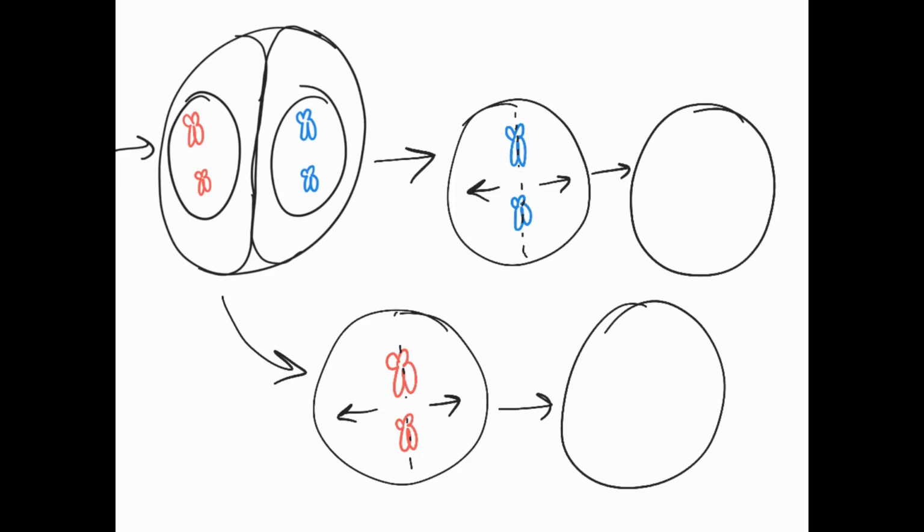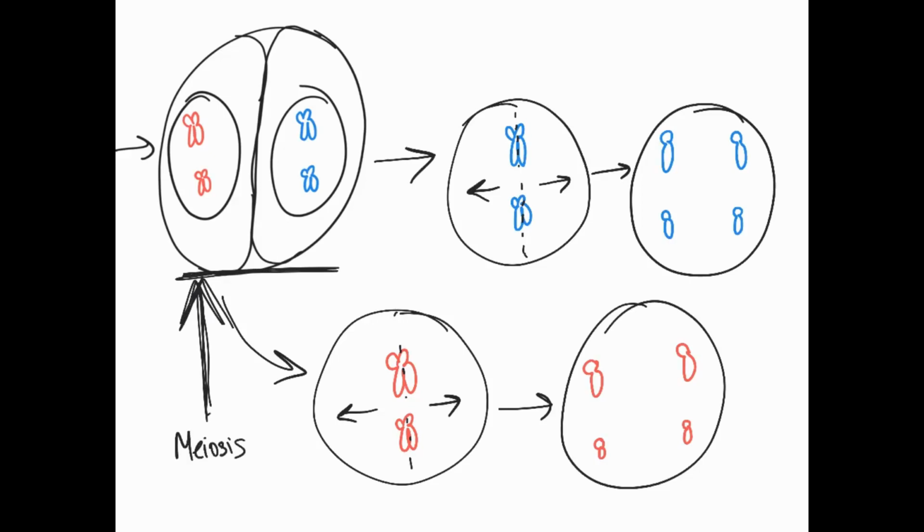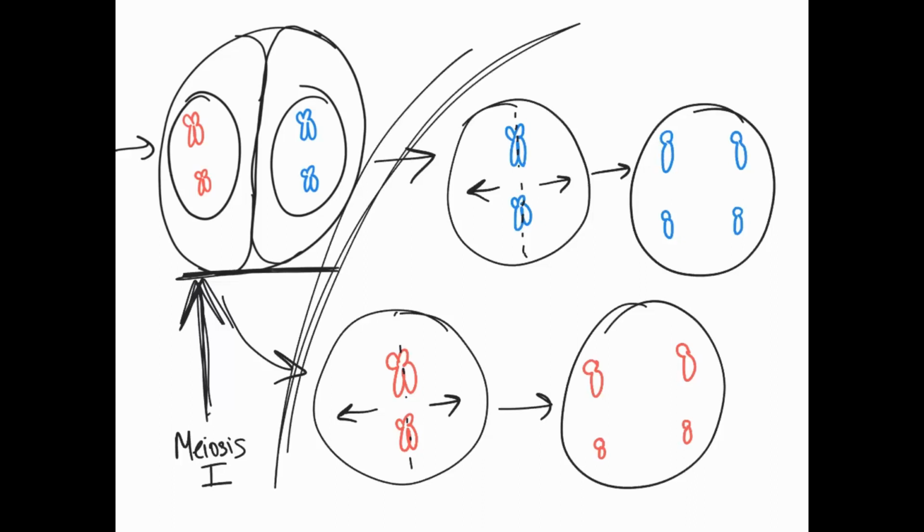And then we're going to see the same thing that we saw in mitosis, in what's called meiosis 1. It's actually called meiosis 1 and meiosis 2. Meiosis 1 is when we had that first division that ended us up right here. This is the end of our meiosis 1. And then we moved into here, meiosis 2, which is our next division.